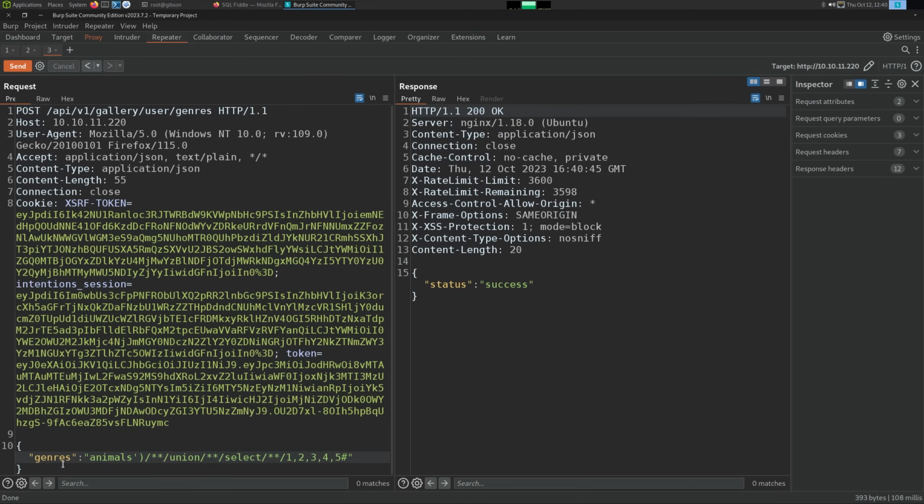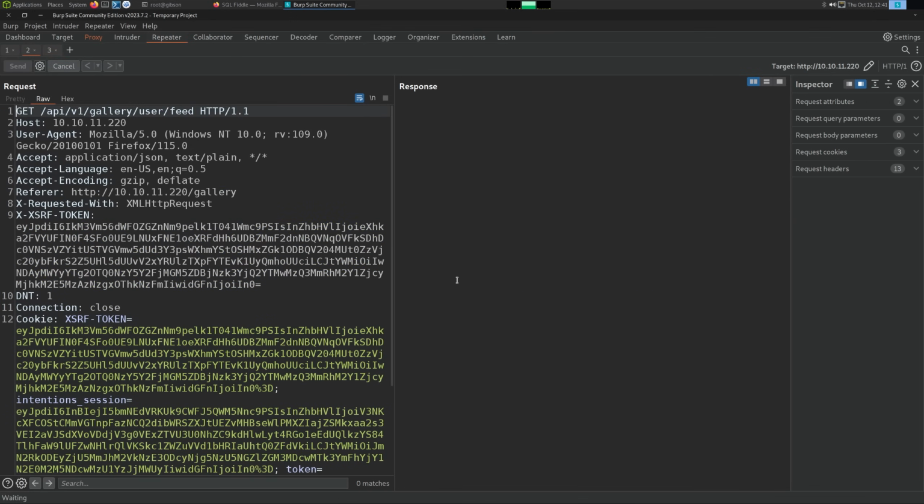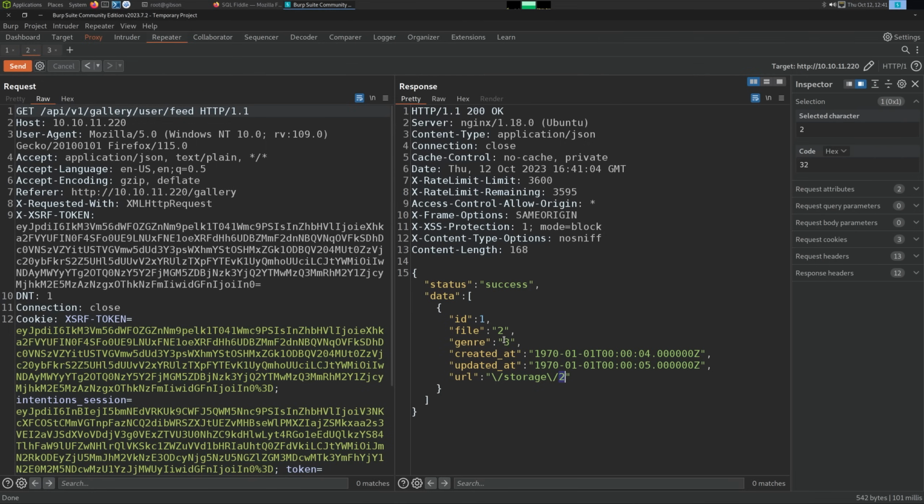So what I want to do is get rid of animals in our genre, so we only return 1 result. And let's see, 1, 2, 3. I don't see, oh, URL is used twice. So it does return the ID back, but URL just does storage and then file. We can see 2 is used twice here. And then the time for 5 is right there.